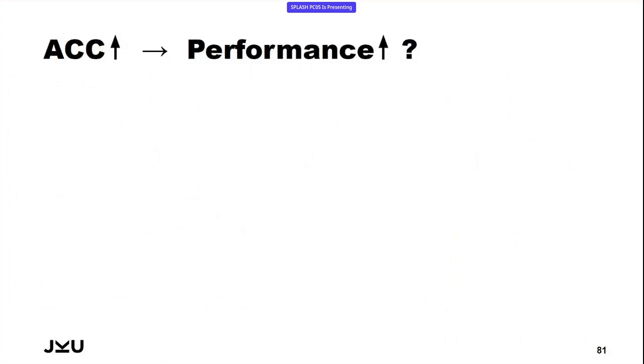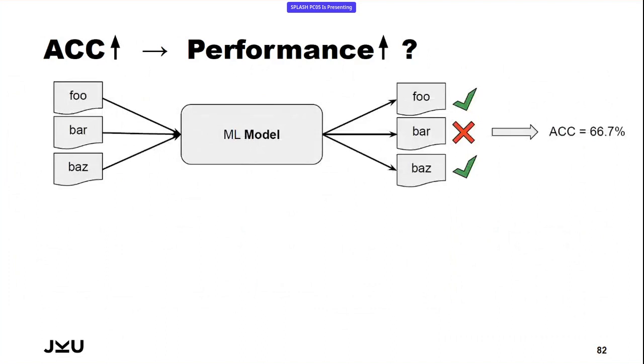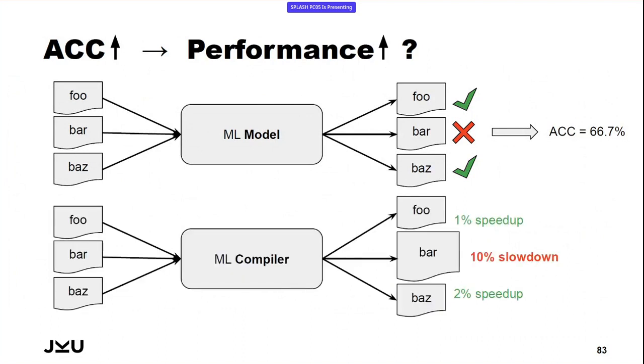All right, but I mean, accuracy and stuff is cool, but does it tell us anything about the performance when deploying this model in the compiler? I mean, good accuracy doesn't necessarily lead to good performance when deployed. Because you could have something like this, you have your machine learning model with an accuracy of 66%, for example, but when deploying this model in the compiler, you could have a slowdown on the one mispredicted function of 10%, and you get a slowdown as a whole. So accuracy alone is not sufficient to evaluate these models.